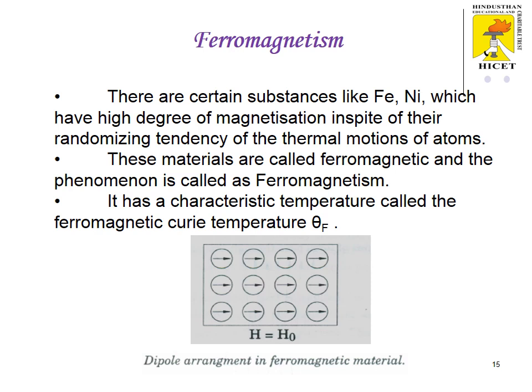There are certain materials like iron and nickel, which have a high degree of magnetization in spite of the randomizing tendency of the thermal motion of atoms. These materials are called ferromagnetic and the phenomenon is called ferromagnetism. It has a characteristic temperature called the ferromagnetic Curie temperature, theta suffix f.